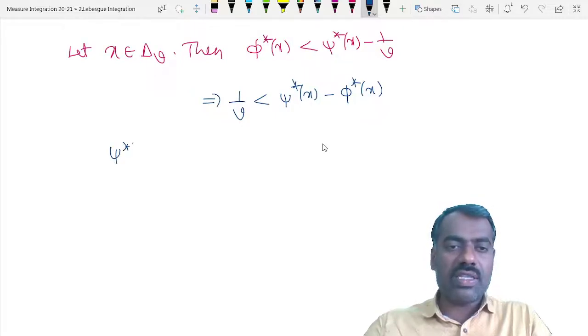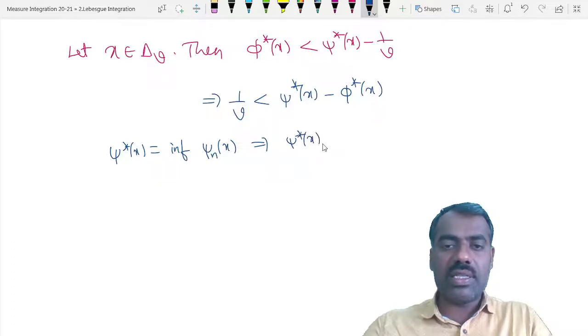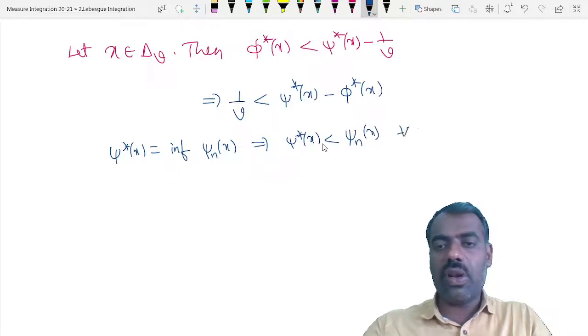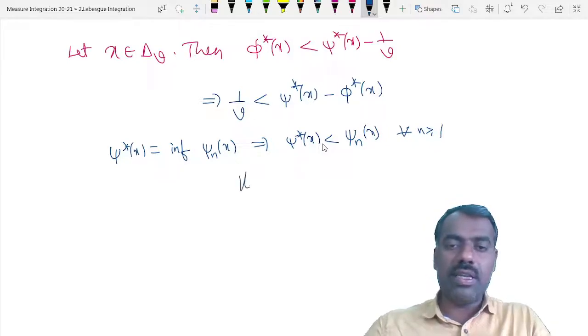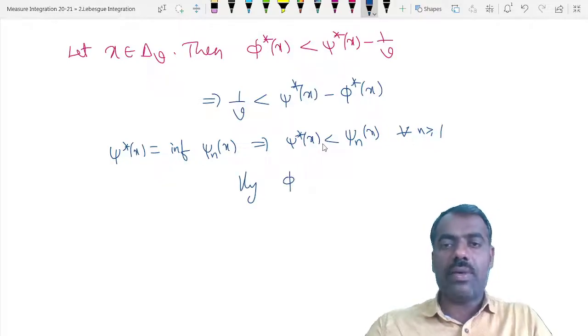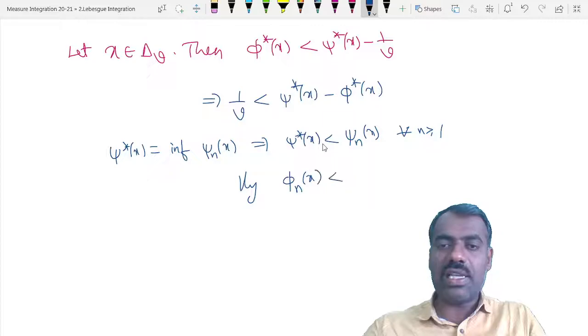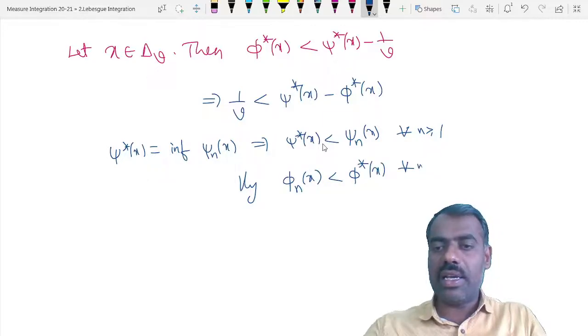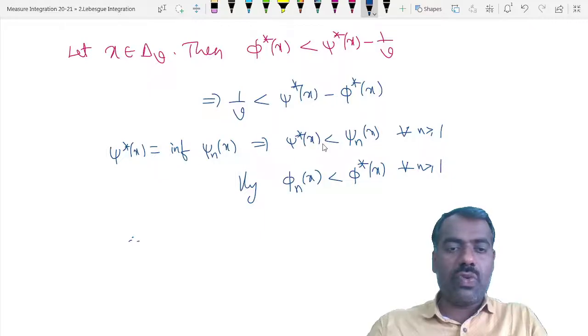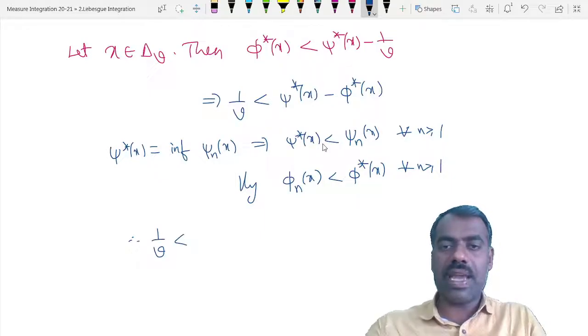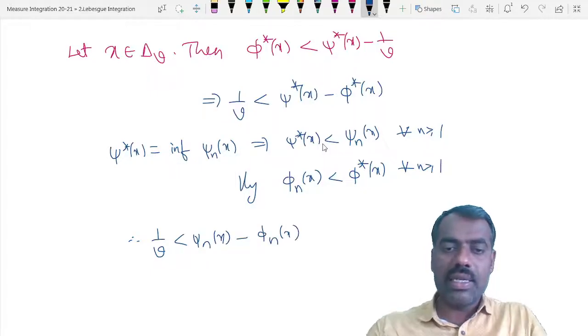Since psi star of x is the infimum of all the psi n of x, this implies psi star of x is less than or equal to psi n of x for all n greater than or equal to 1. Similarly, because phi star of x is the supremum, phi n of x is less than or equal to phi star of x for all n greater than or equal to 1. So therefore 1 by v is less than psi n of x minus phi n of x. This is true for all n greater than or equal to 1.